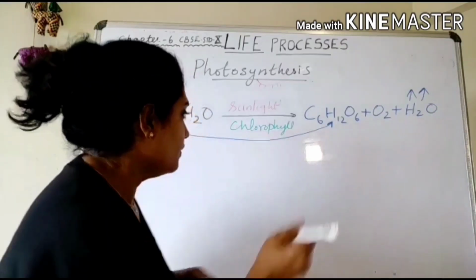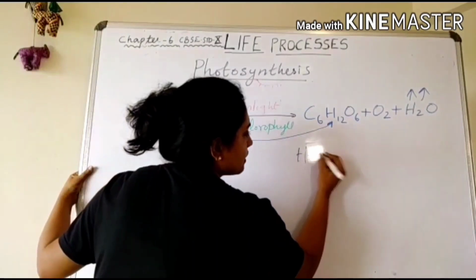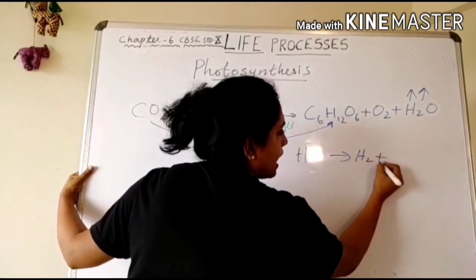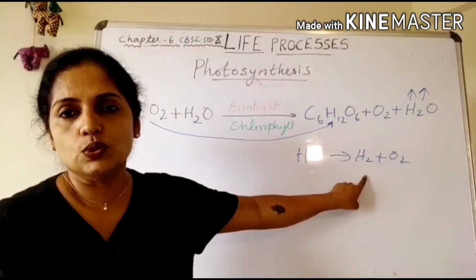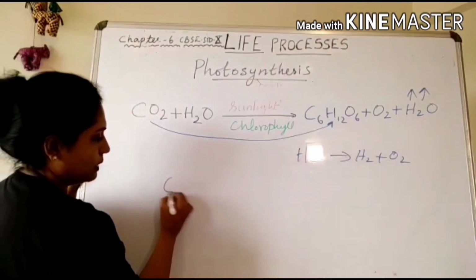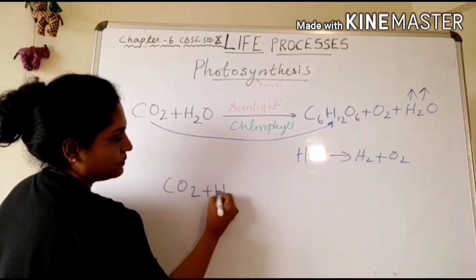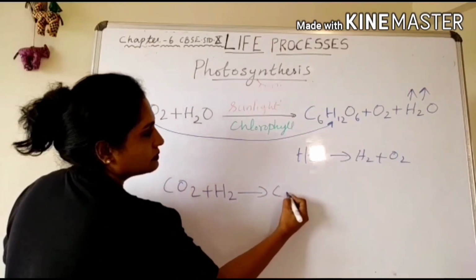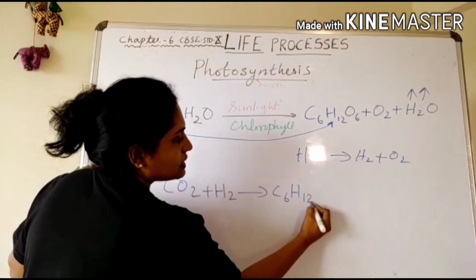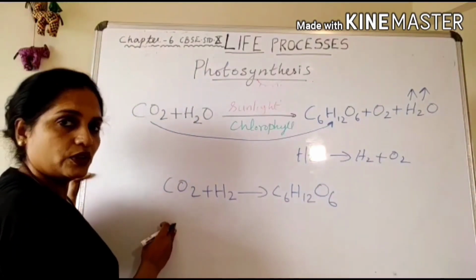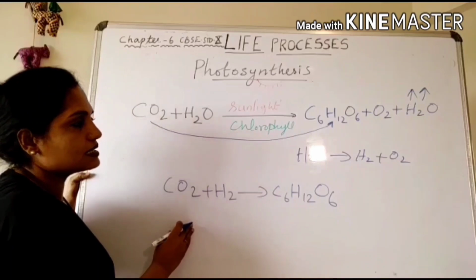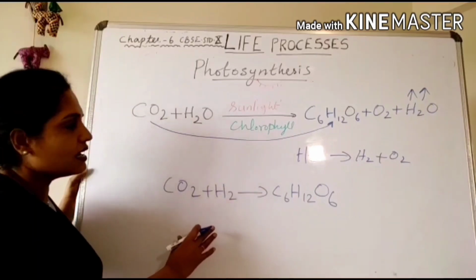As a result, we get hydrogen and oxygen. And this hydrogen is used in the reduction of carbon dioxide. And carbon dioxide is converted into, this is not a balanced equation. You have learned in your chemistry class about the balancing of equations.